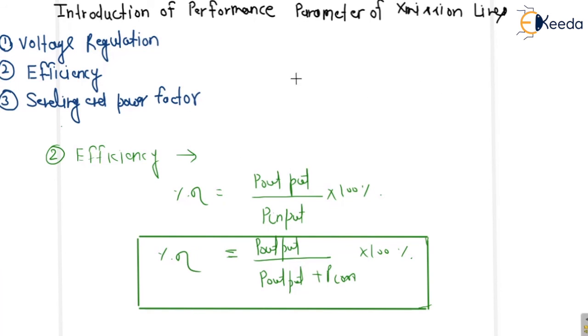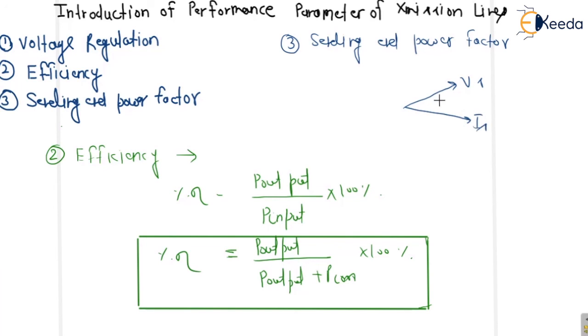Now the third point we are going to discuss is the sending end power factor. What about the sending end power factor? Sending end power factor means simply the angle difference between Vs and Is, called the sending end power factor angle, and cos phi s will be equal to the sending end power factor.